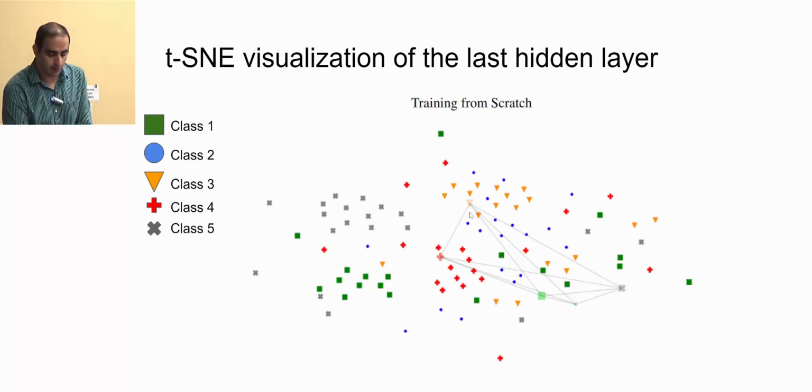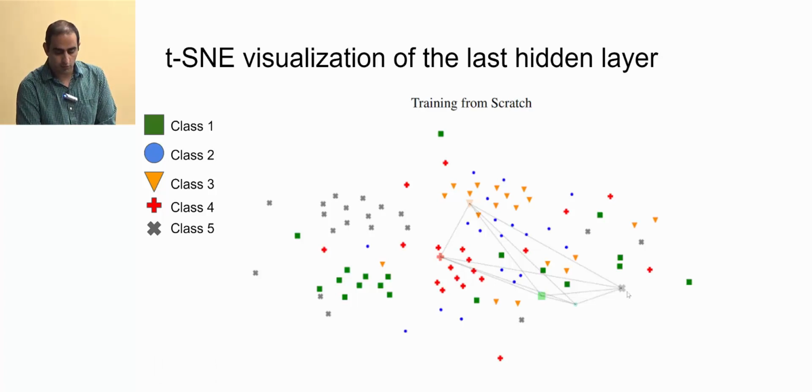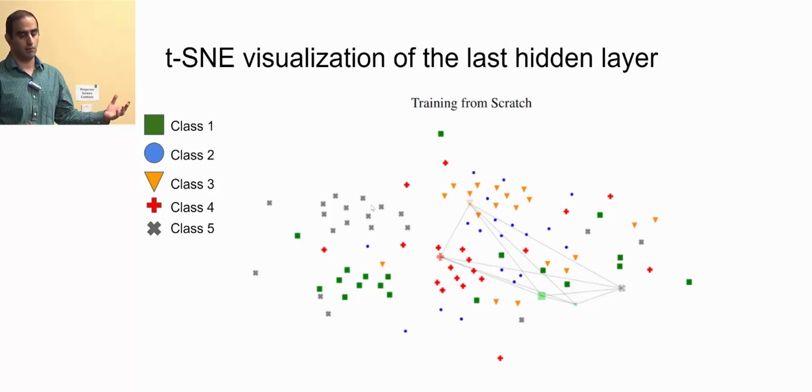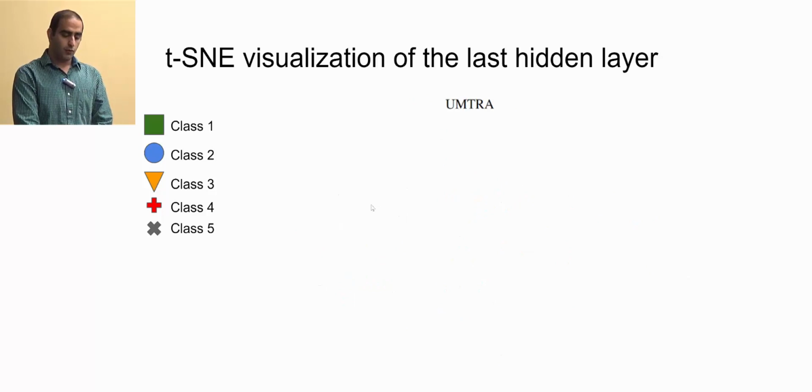So after we do the training on this task, this is the feature space, and we want it to be linearly separable, or we want to be able to apply, for example, KNN on it. This is the point which we used for training, but you can see the other examples of this class end up somewhere which is not close to this one. Because we just trained from scratch, we just saw those examples. But for the meta-learned network,